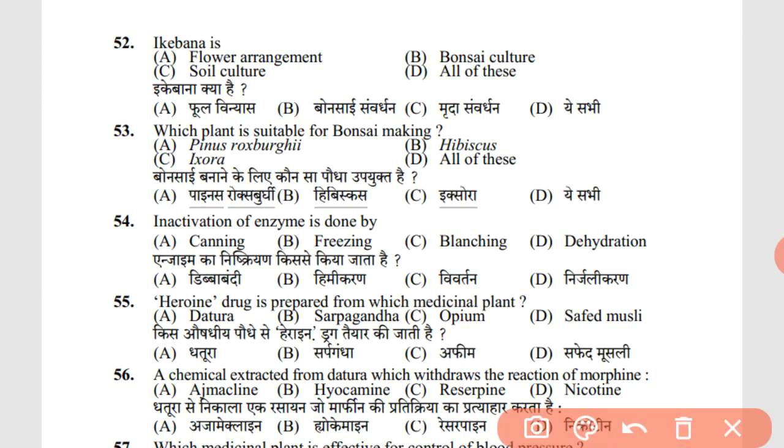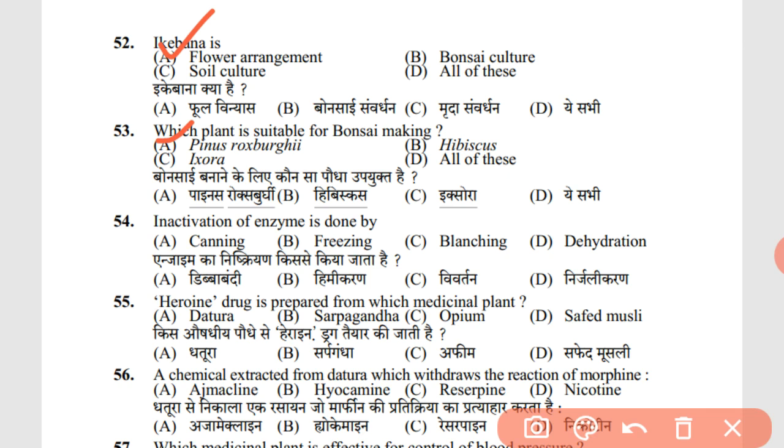52. Ikebana is a flower arrangement. It is not a bonsai culture nor a soil culture. It is a flower arrangement. 53. Which plant is suitable for bonsai making? A, Pinus roxburghii. Hibiscus and ixora are flowering shrubs. They are not suitable for bonsai making.